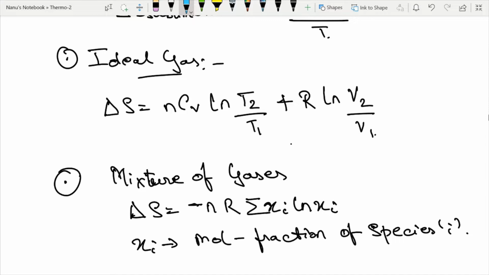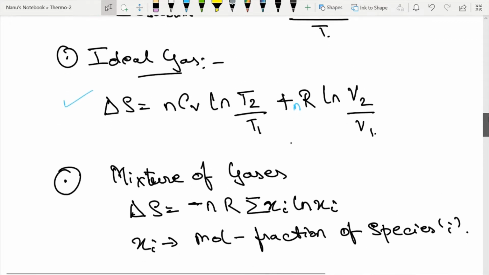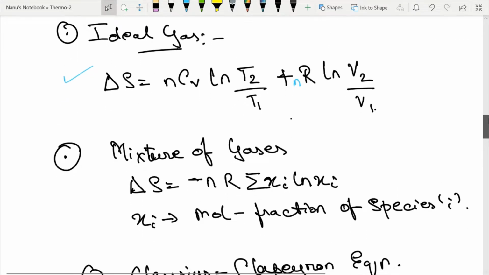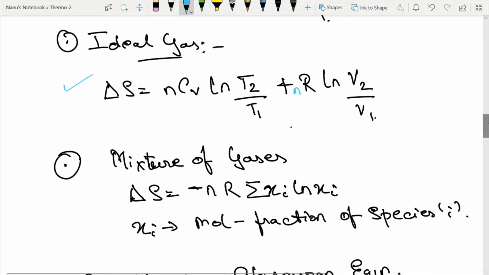For an ideal gas, the change in entropy is given by this formula: nCv ln T2 by T1 plus nR ln V2 by V1, right? So I'm not deriving any formula over here, because derivation is not normally asked in the IIT-JAM, and revising derivations at the last moment, you might mess it up because there's a lot of things to revise apart from physical, inorganic, organic. So I think you guys should know the basic concepts and the formulas.